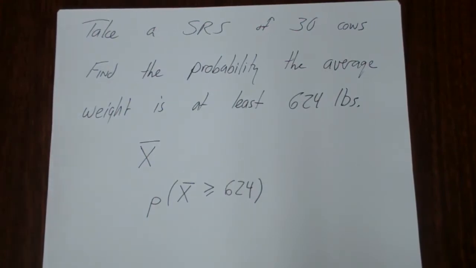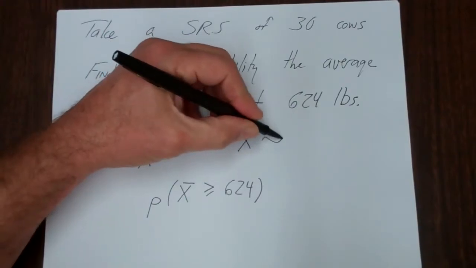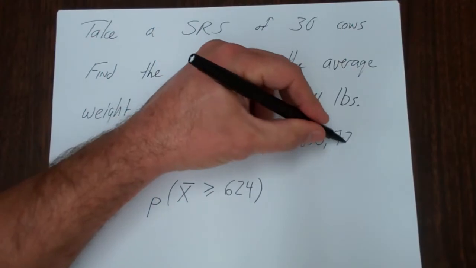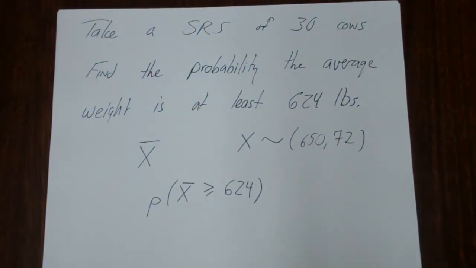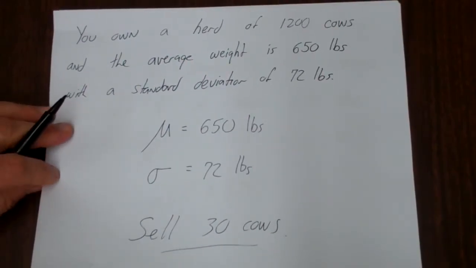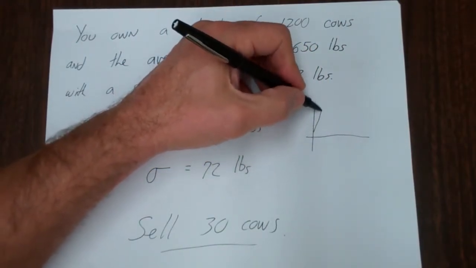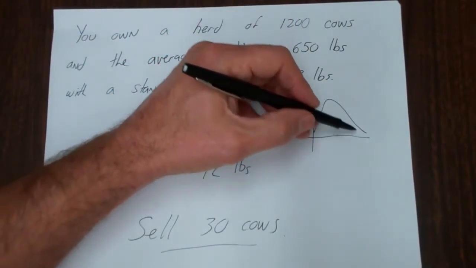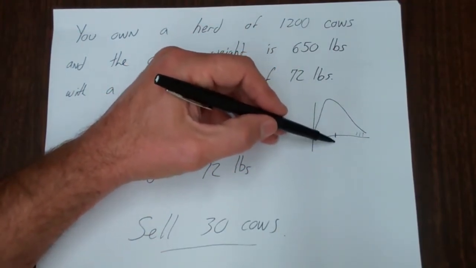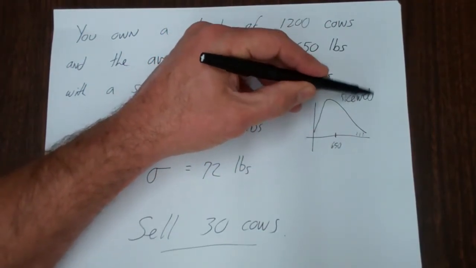And let's do some notation here. A real compact notation would be that X is a random variable, distributed 650 and 72. Now let's go back to our original problem. If you notice, there's no assumption here that the weight of the cows is normally distributed, right? You could, in fact, have a very skewed distribution, where you have a few cows which weigh quite a bit, and most cows weigh less, and your mean could be here. That's possible. It doesn't say that you will, but you could.